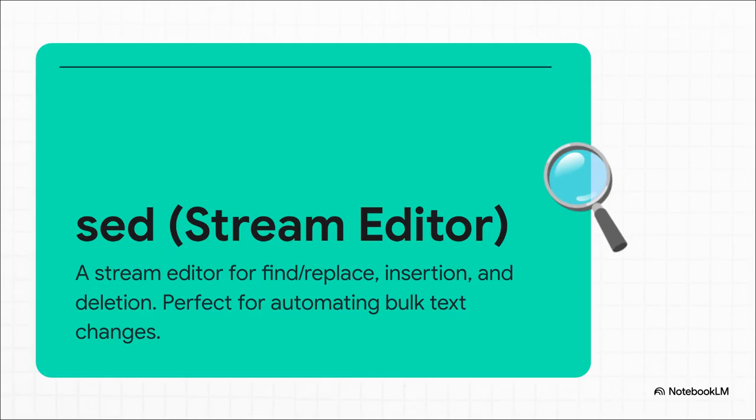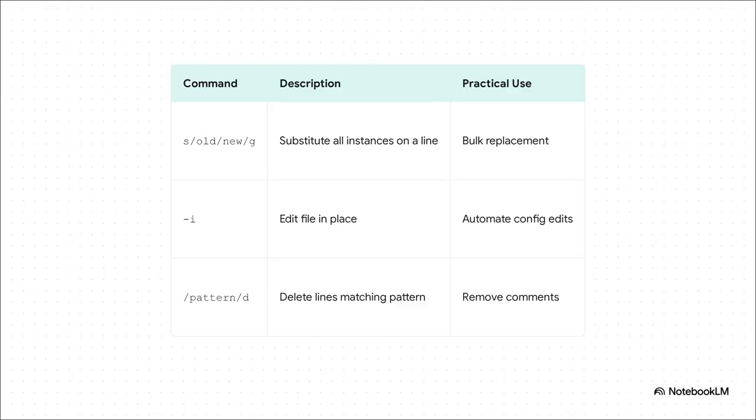This is where things get really cool, because we're moving from just searching to actually changing things. Sed reads text line by line, applies whatever command you give it, like find and replace, and then prints out the modified text. It's like having a little programmable robot that edits files for you. Now, sed is famous for its substitute command, s/old/new/g. It's your workhorse for bulk replacements.